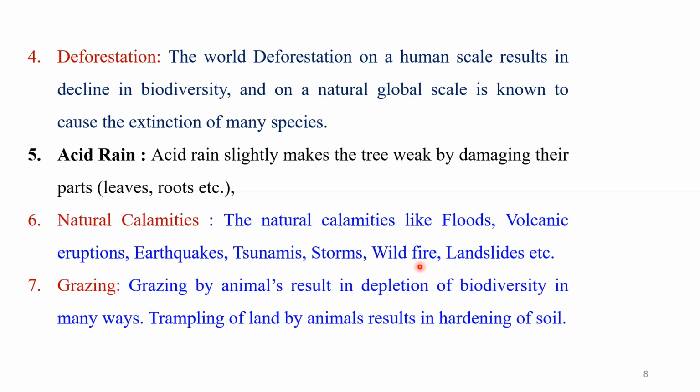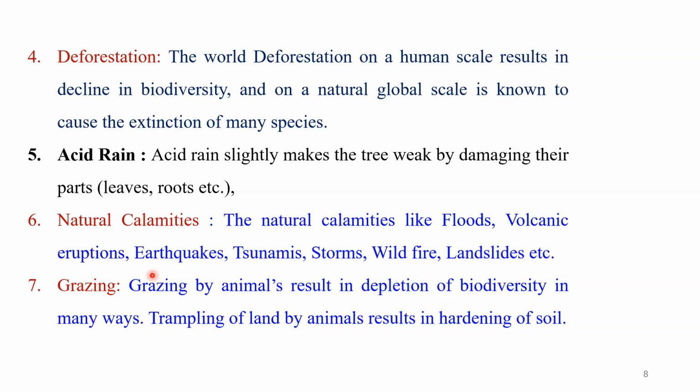Next is grazing. Grazing is an important process due to milk farming, or you can say the dairy farming process. We have a lot of animals. In a country like India, the number of livestock is very large, and grazing is very important for the survival of all these animals.